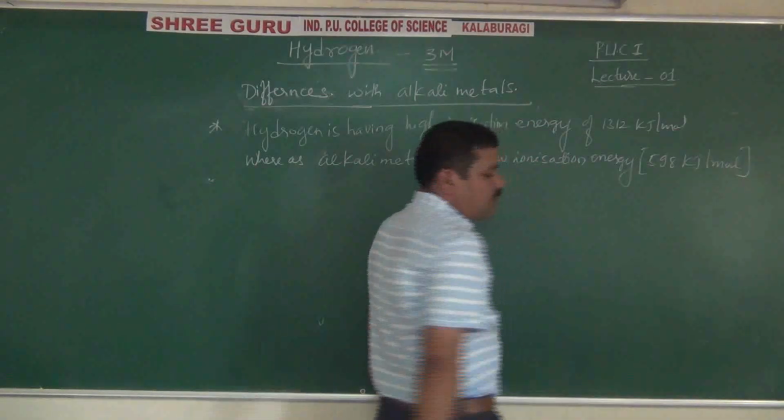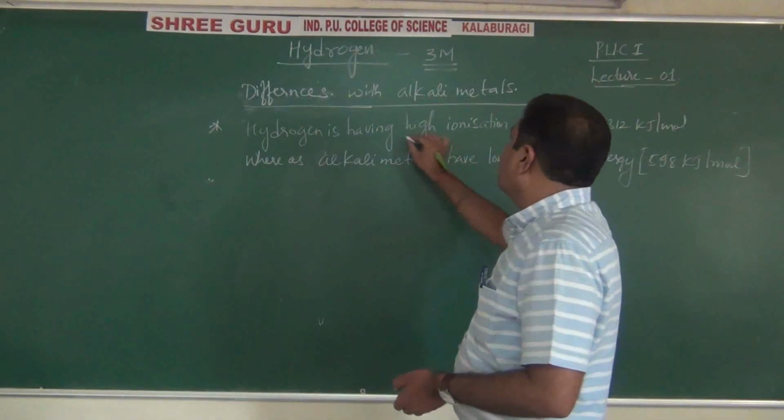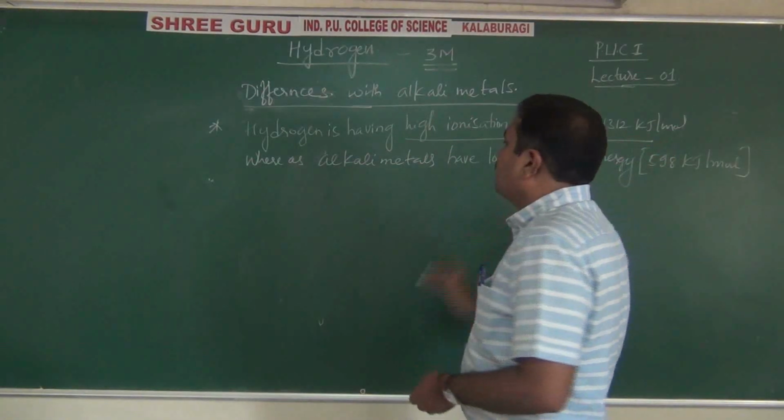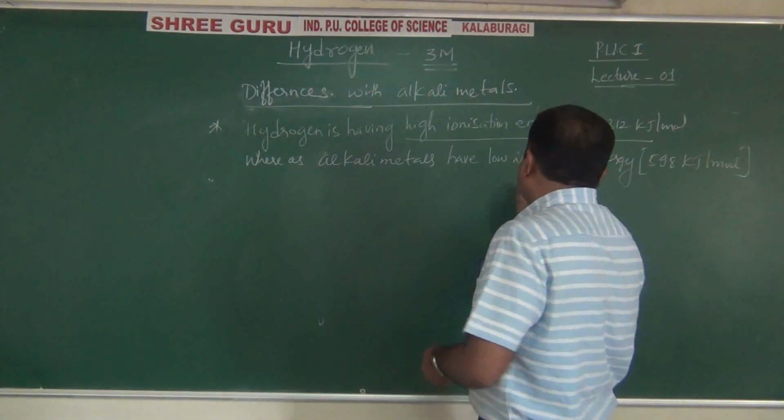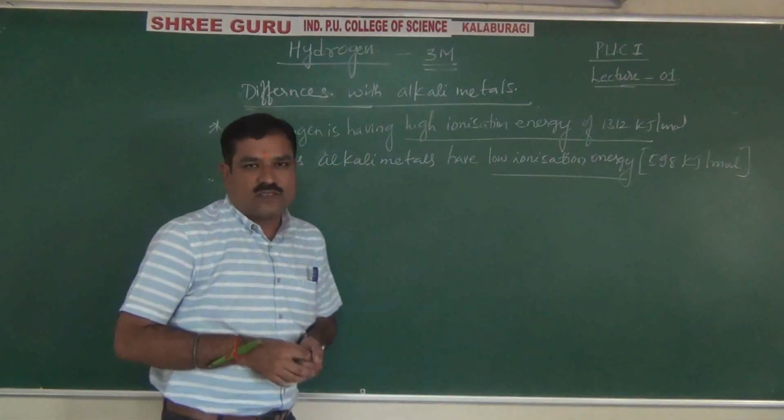When we compare with alkali metals, hydrogen, because of its small size, has a high ionization energy. Alkali metals, because of larger size, have low ionization energy. So this is a point of difference, right?